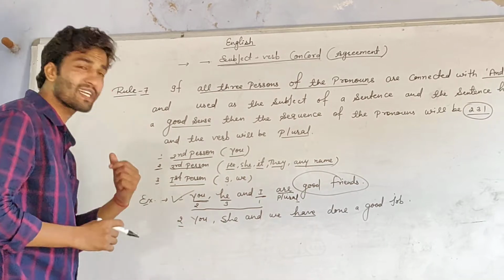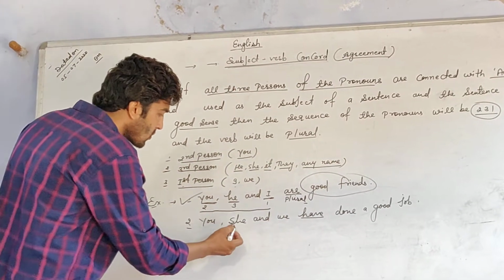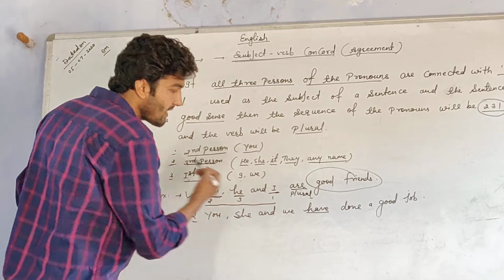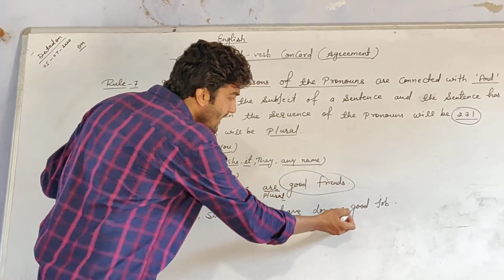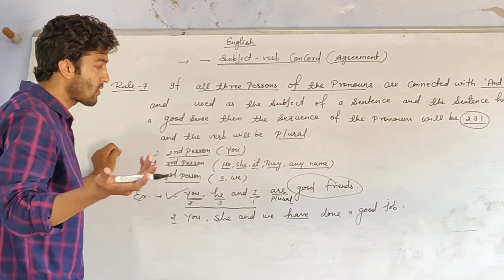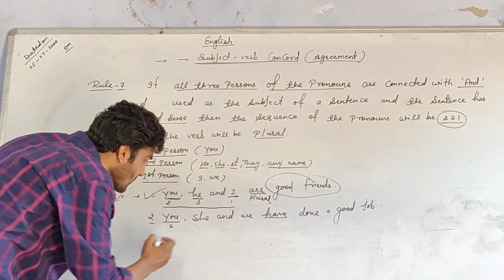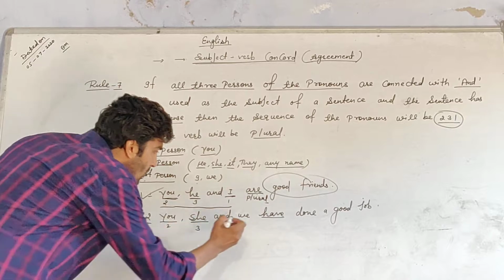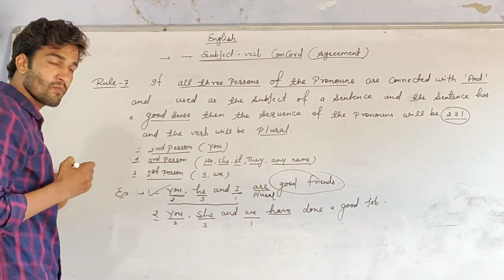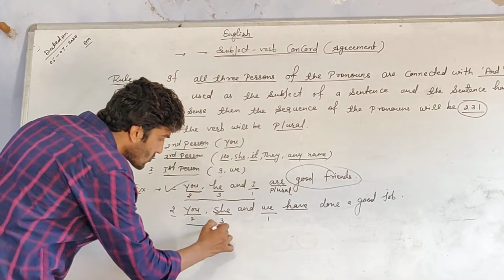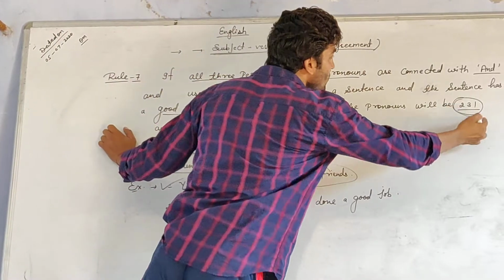Okay, look at the second sentence. You, comma, she and we have done a good job. Look here. You is second person, she is third person, we is first person. The sequence is 2, 3, 1.